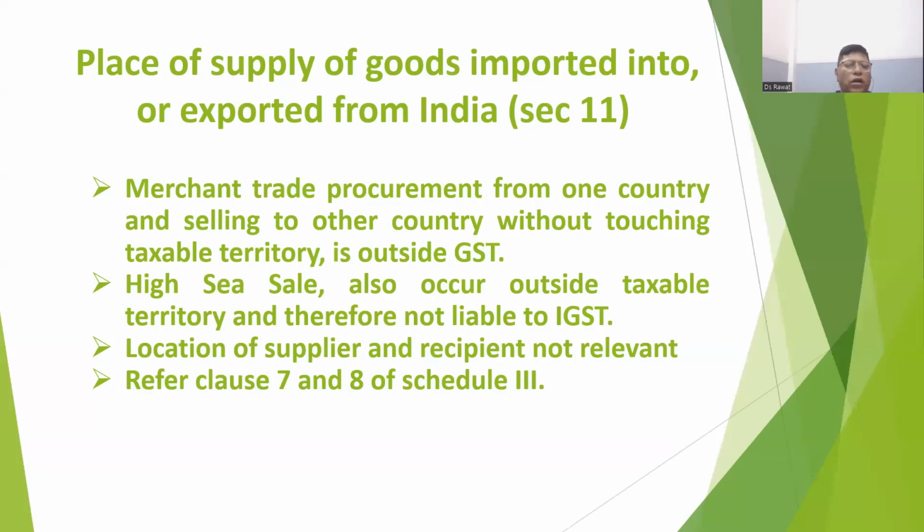Now we come to how this is ensured for high sea sales, etc. So there are clauses 7 and 8 of Schedule 3. Clause 7 reads: supply of goods from a place in the non-taxable territory to another place in the non-taxable territory without such goods entering into India, which is covered by merchant trade. So that's why they have brought out this clause in Schedule 3. And similarly, to cover the high sea sale, they have added clause 8.